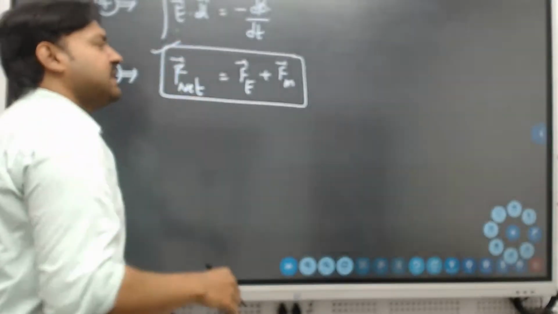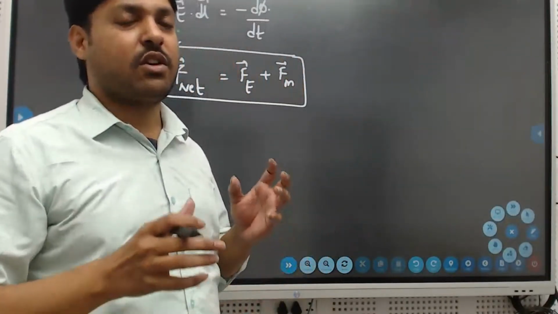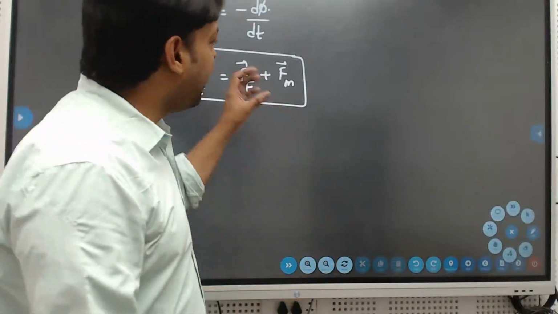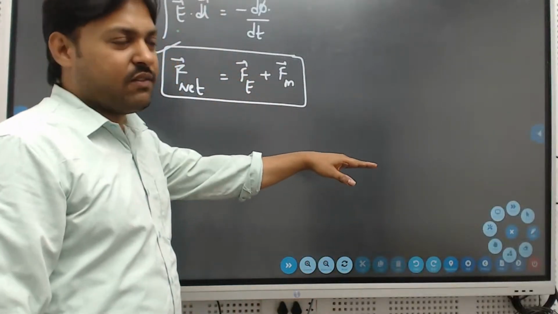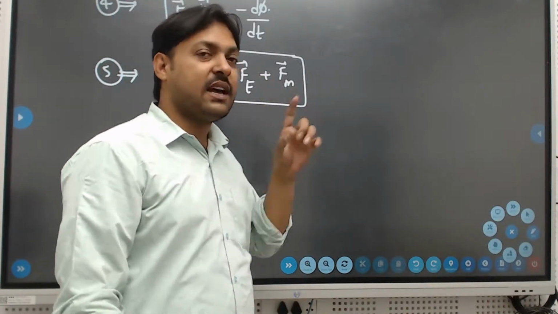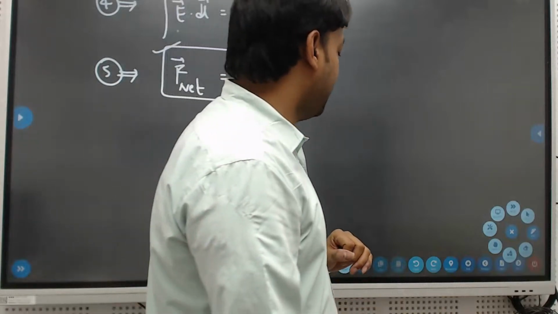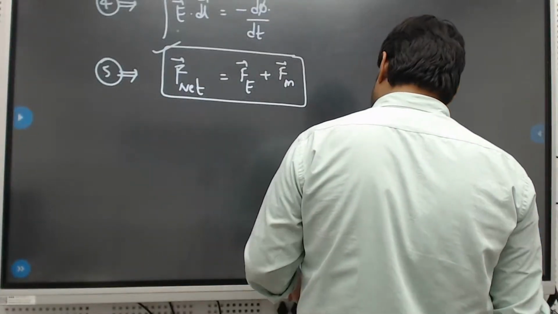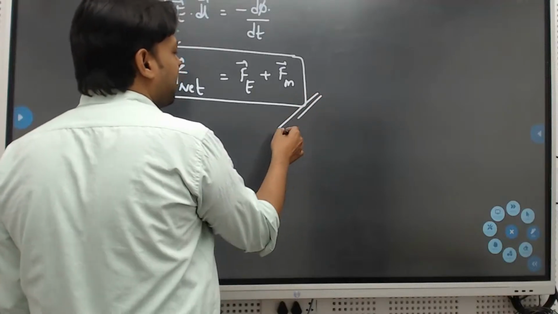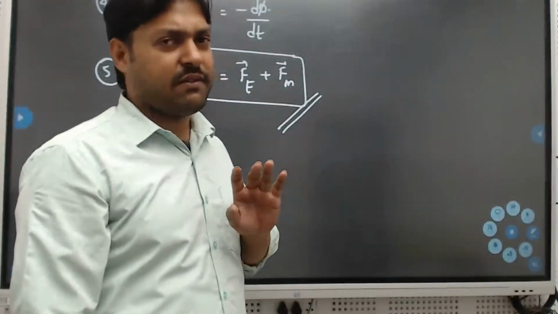So Maxwell's observations: wherever the combination of magnetic field and electric field concepts is there, Maxwell observed some equations, and all the results we discussed now. Wherever a combination of electric and magnetic fields is there, Maxwell's contribution is greater. So finally, after knowing all these results, at board level or anywhere, if these equations are asked, we have to answer.